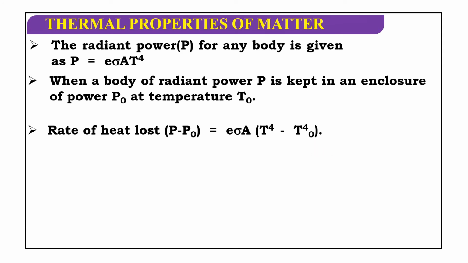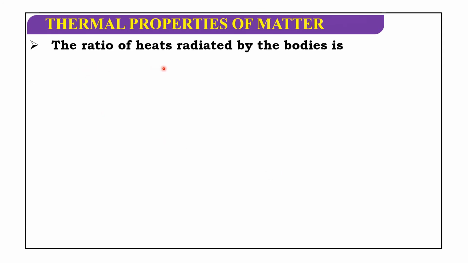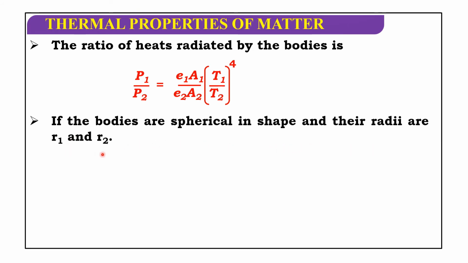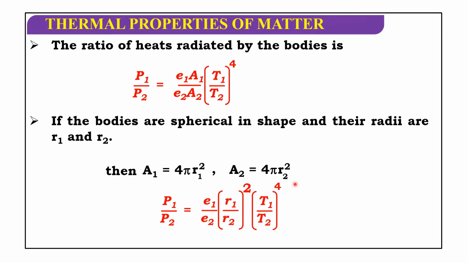So the ratio of heats radiated by the bodies, P1 by P2, is equal to e1 A1 by e2 A2 into (T1 by T2) whole to the power of 4. If the bodies are spherical in shape and their radii are R1 and R2, then A1 is equal to 4 pi R1 square and A2 is equal to 4 pi R2 square. Then P1 by P2 is equal to e1 by e2 (R1 by R2) whole square (T1 by T2) whole to the power of 4.